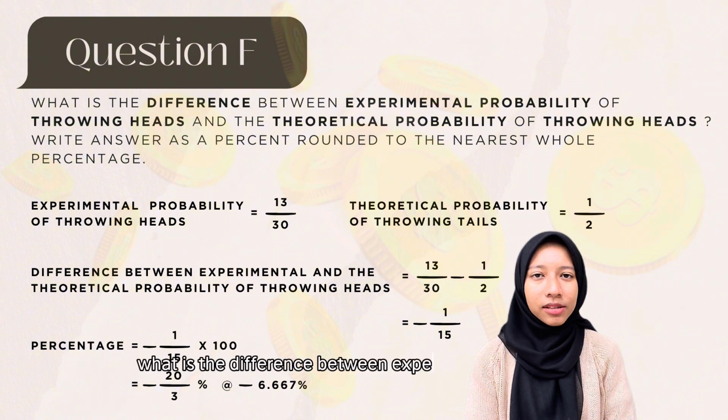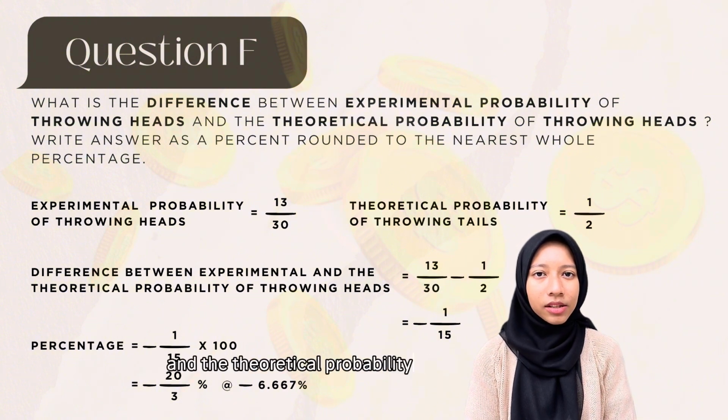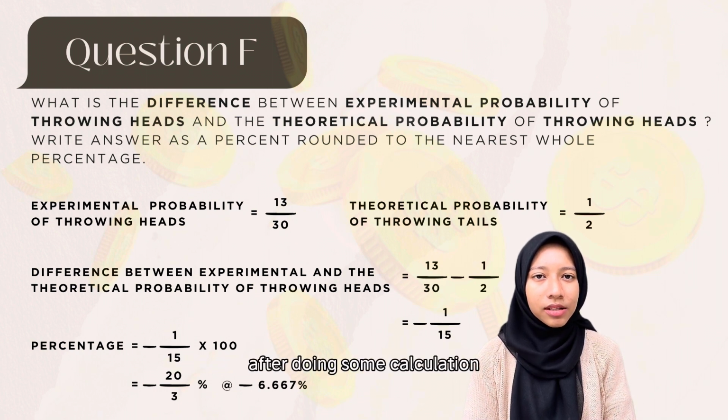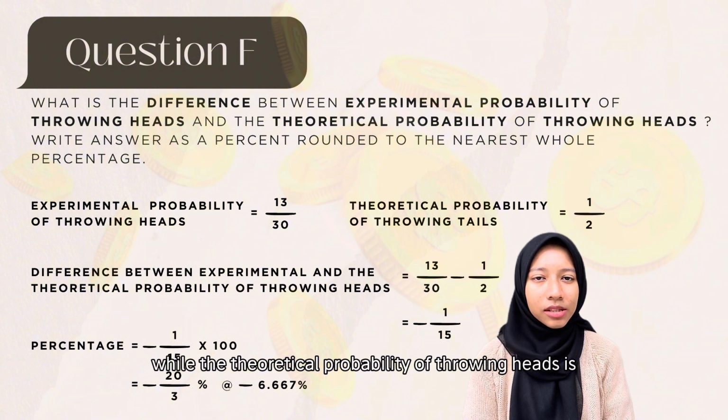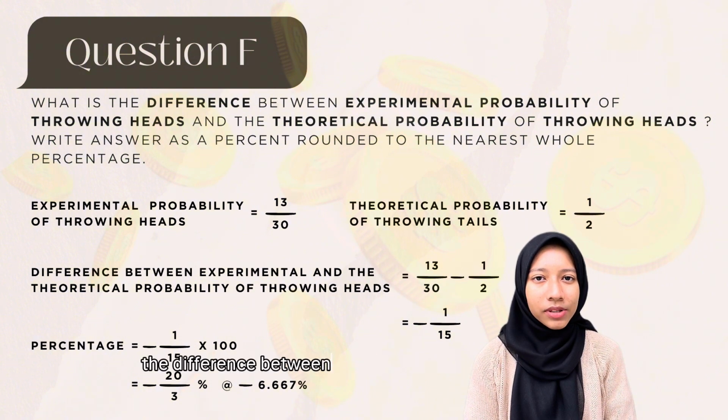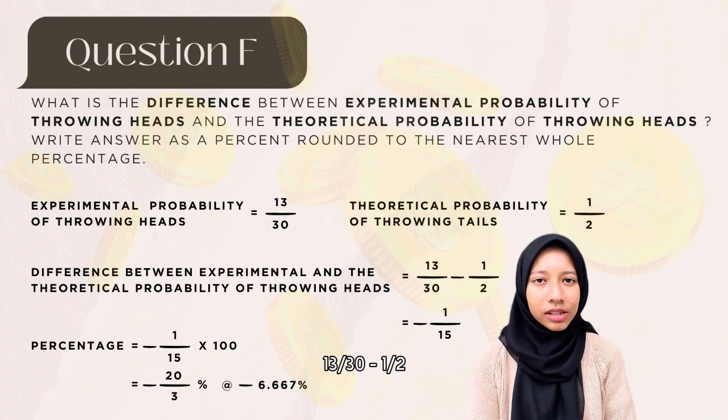Question F. What is the difference between the experimental probability of throwing heads and the theoretical probability of throwing heads? After doing some calculation, we get 13 over 30 for the experimental probability of throwing heads, while the theoretical probability of throwing heads is 1 over 2. The difference between experimental and theoretical is 13 over 30 minus 1 over 2. And the answer is negative 1 over 15.